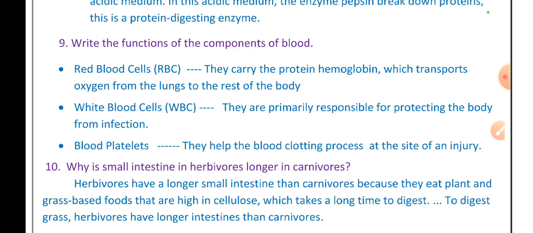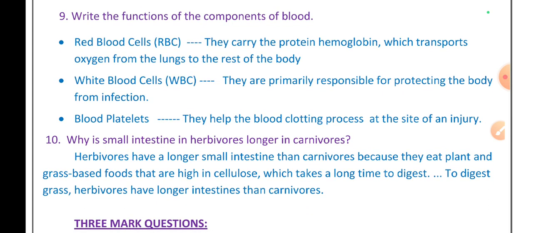oxygen with hemoglobin, transporting oxygen from the lungs to the rest of the body. They carry oxygen to all parts of the body as oxyhemoglobin, and bring back the carbon dioxide as carboxyhemoglobin again to the lungs, helping to expel it. White blood cells are primarily responsible for protecting the body from infection. Blood platelets help the blood clotting process at the site of an injury.